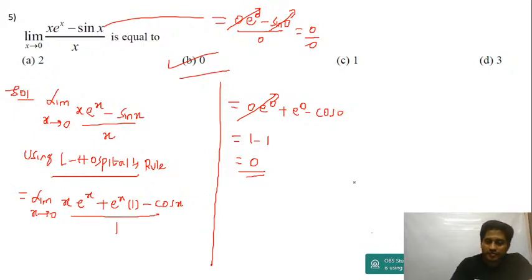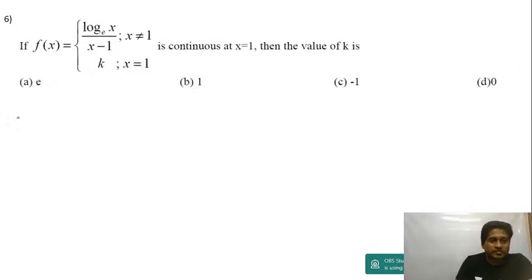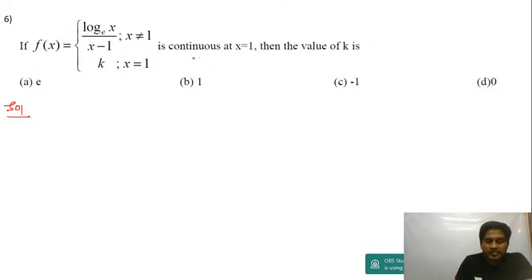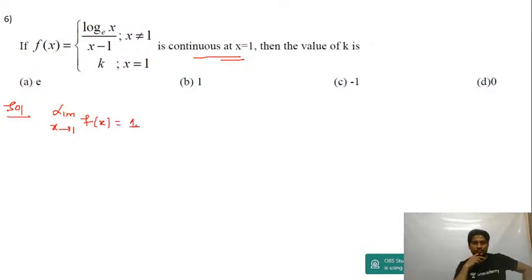Right, so let's move to the next question, guys. Okay, question number 6. Now the function is continuous at x is equal to 1. What should be the value of k? So it's already continuous at 1, right? So I should write this as limit x tending to 1 f of x is equal to f of 1.